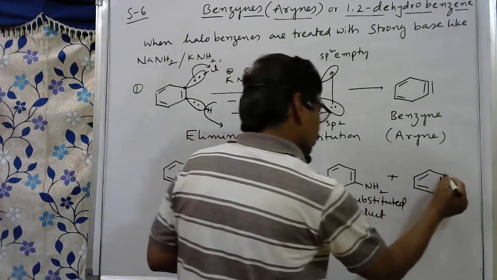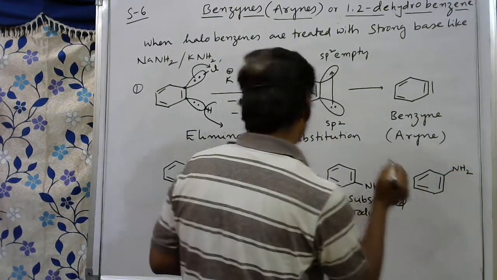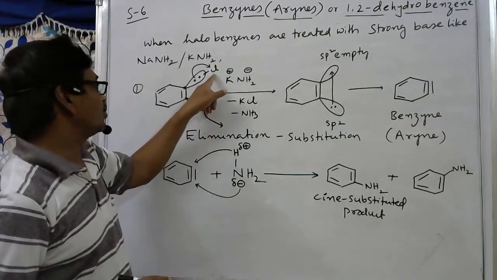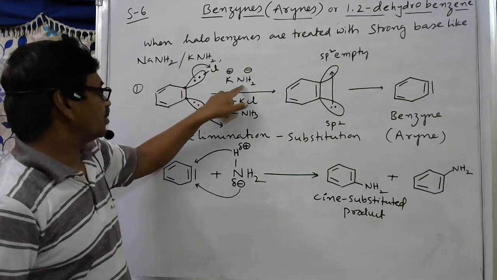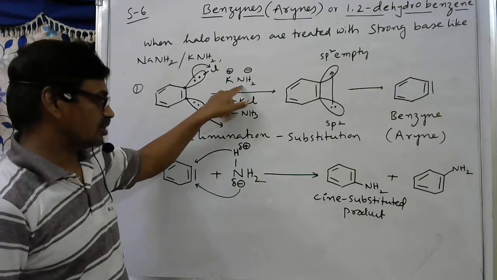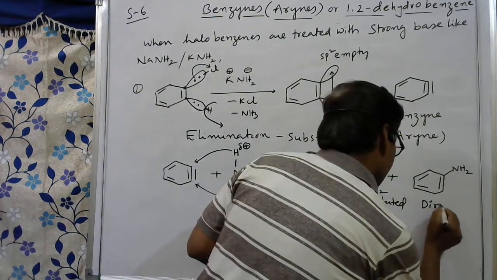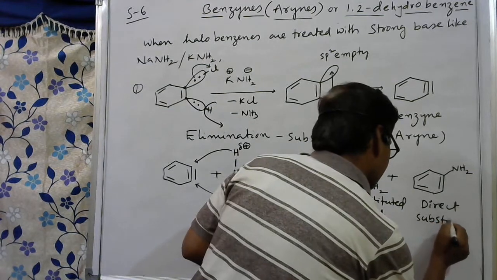Then NH2 group may come here and the hydrogen here. So this is a direct substituted compound. Why is it a direct substituted compound? Because chlorine is present on this carbon atom, and the same carbon atom is now attacked by NH2. So this is called direct substituted product.